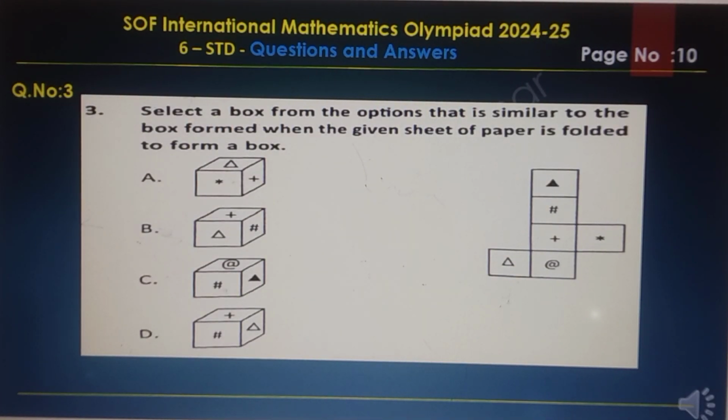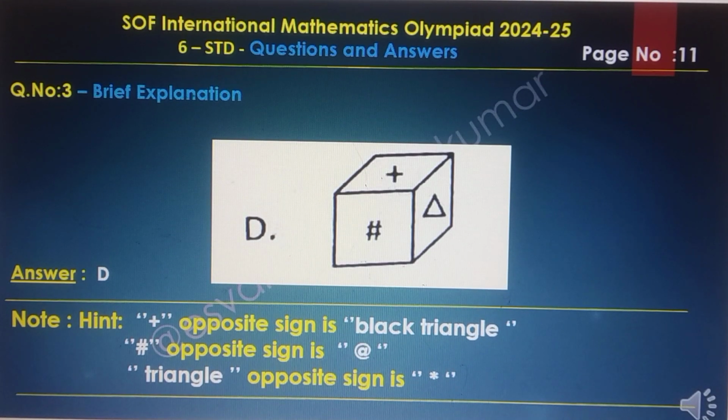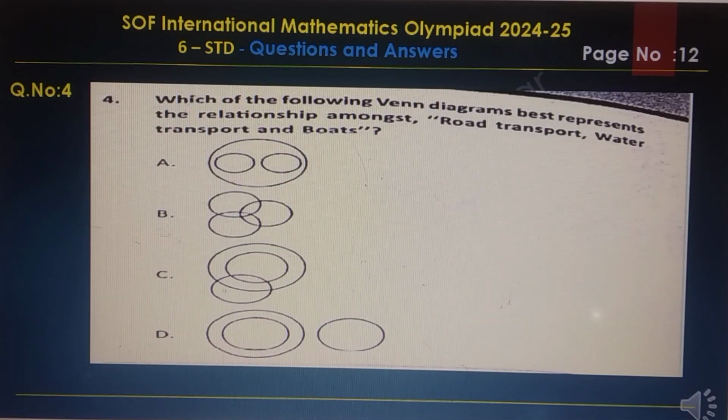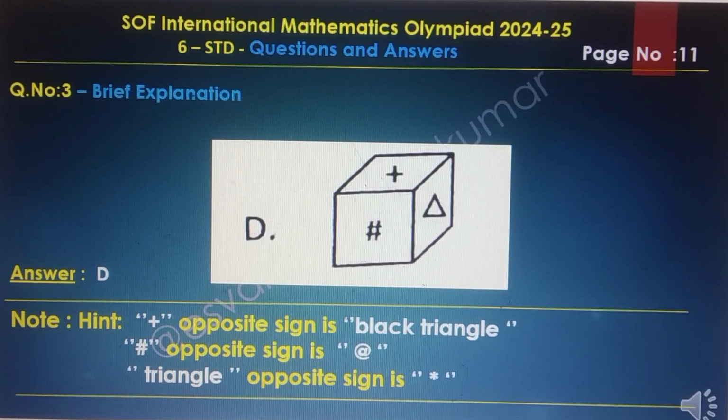Question number 3. Select a box from the options that is similar to the box formed when the given sheet of paper is folded to form a box. Here the option is D. The hint: the opposite sign of the black triangle is the art sign, and the opposite sign of the triangle is the astro sign. So the final answer is D.